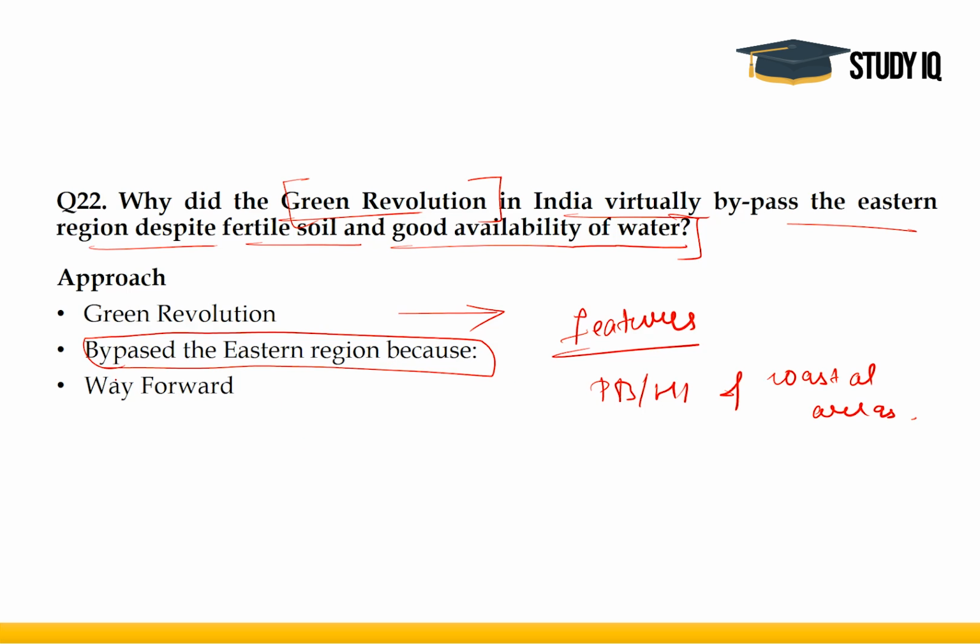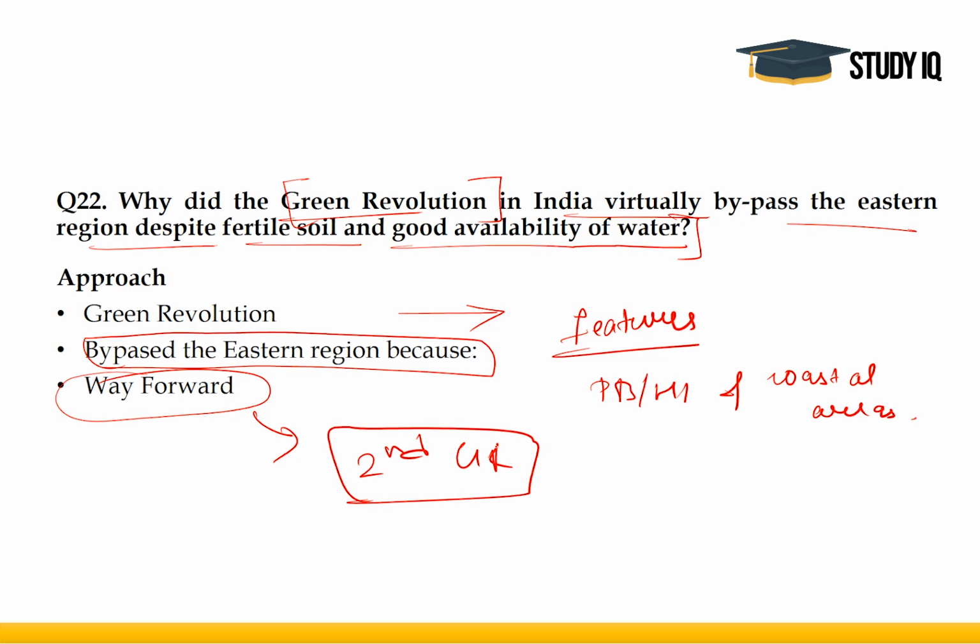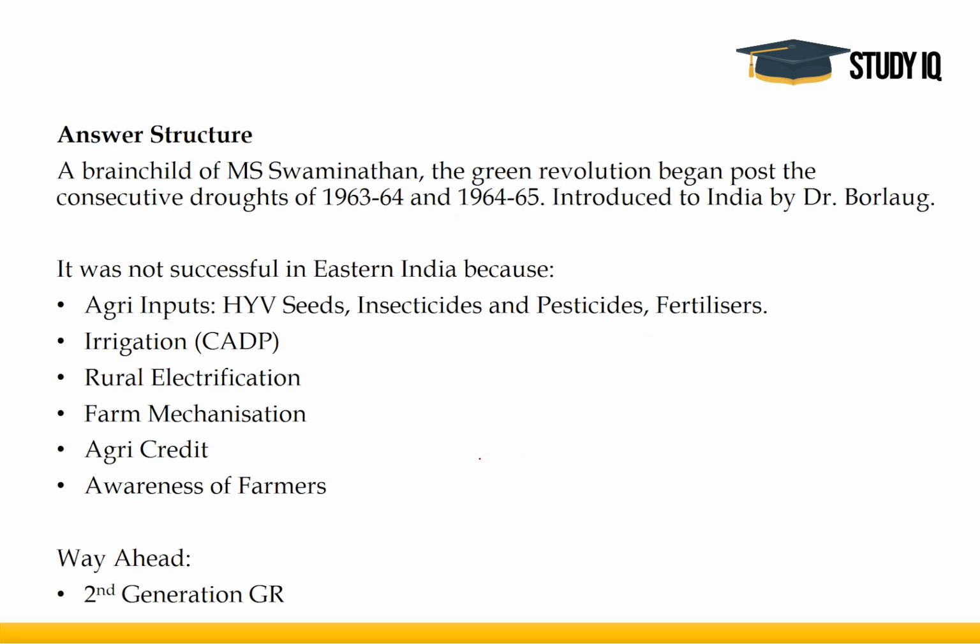Here I have mentioned something way forward. Generally, it is not a standard approach of writing way forward in such questions, but I have mentioned it in this question because the government has taken a particular step in this regard. That is why it is necessary to be incorporated in this question, and that step is the second generation green revolution. So you have to mention that, which particularly focuses on the success of green revolution in the eastern region of India. Okay, just to give you a better idea, this is the answer structure.